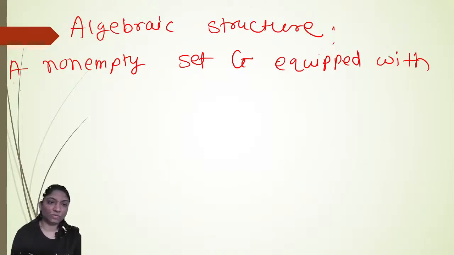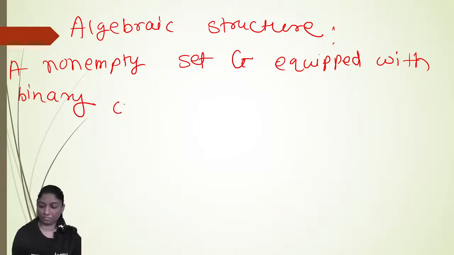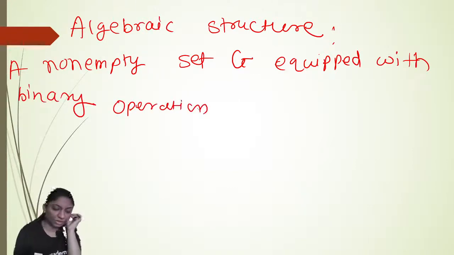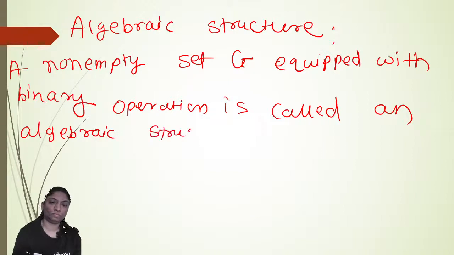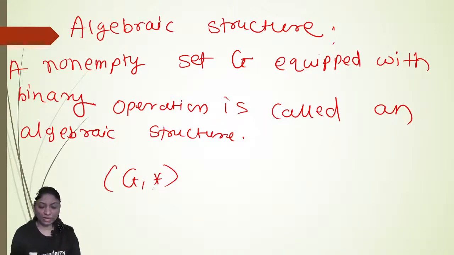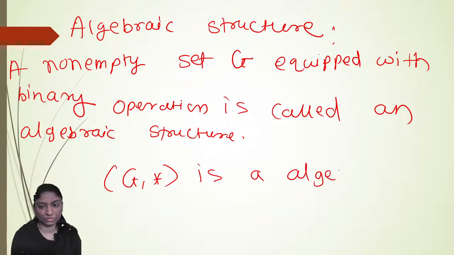A non-empty set G equipped with a binary operation is called an algebraic structure. Suppose star is a binary operation on set G, then (G, star) is an algebraic structure.